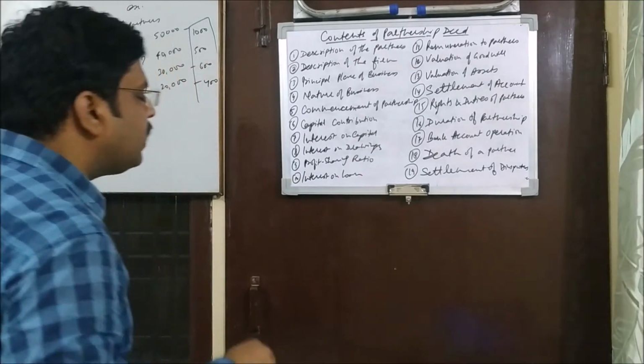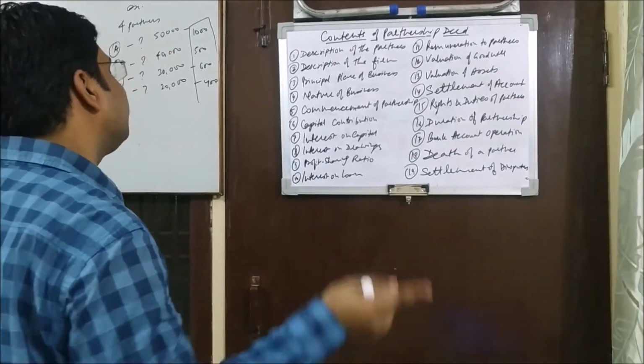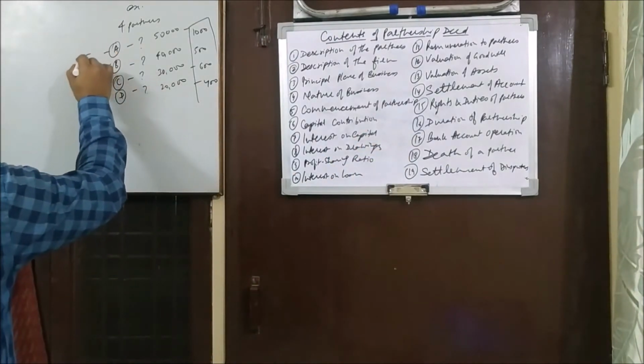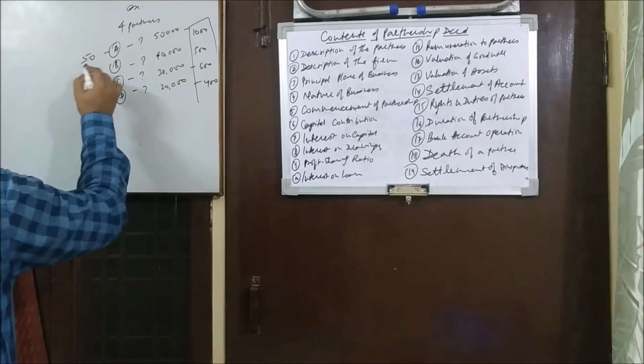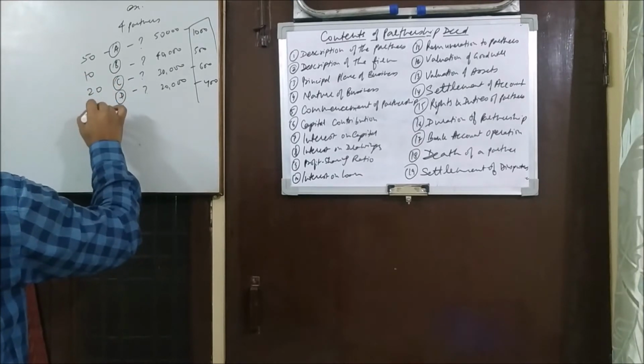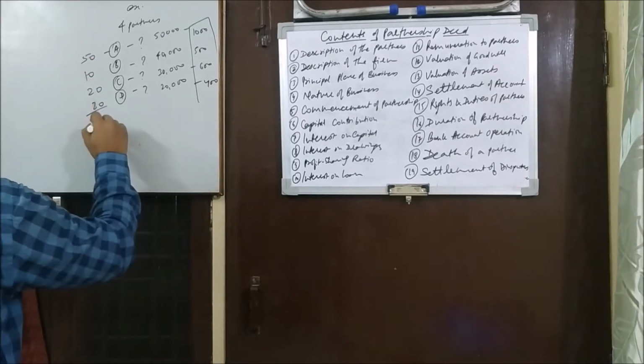Like I told you, it is not necessary that they should get the profit sharing ratio as per their investment. Say for example, they have decided that A will get 50%, he will get 10%, he will get 20%, and he will also get 20%. So how much does it come out? Total 100%.